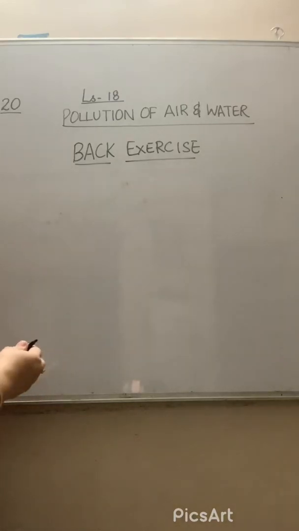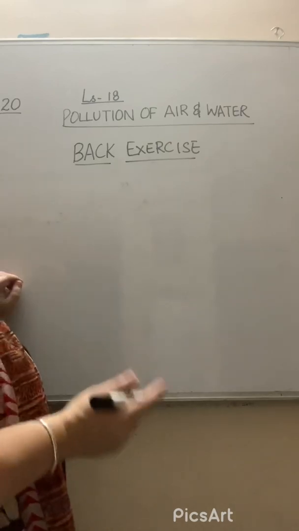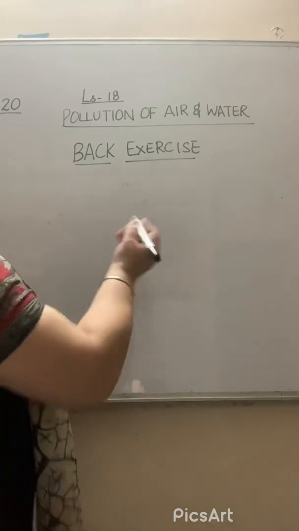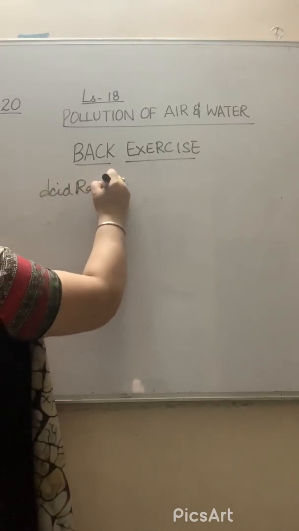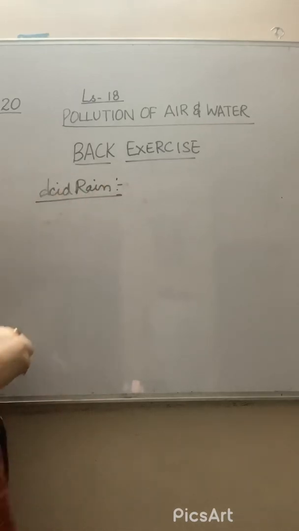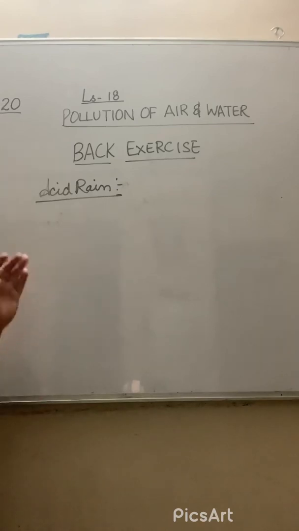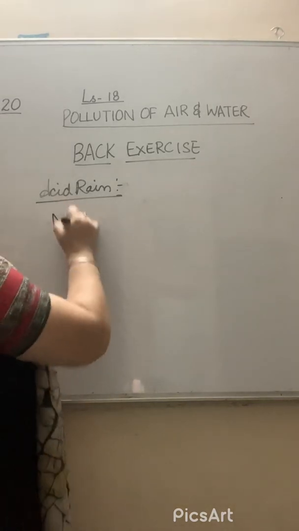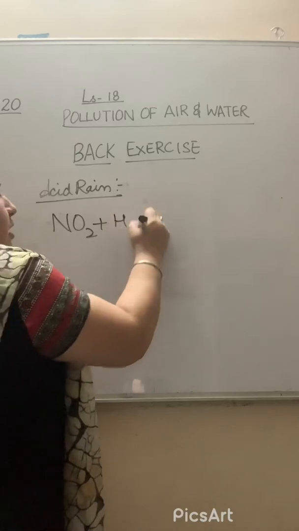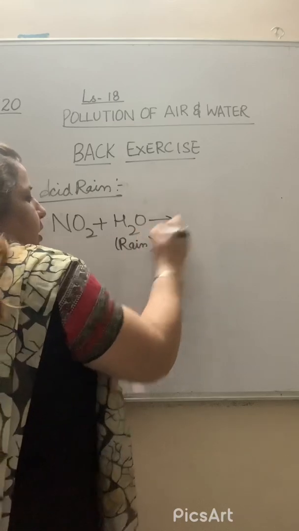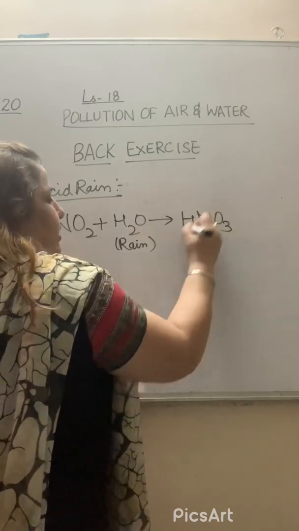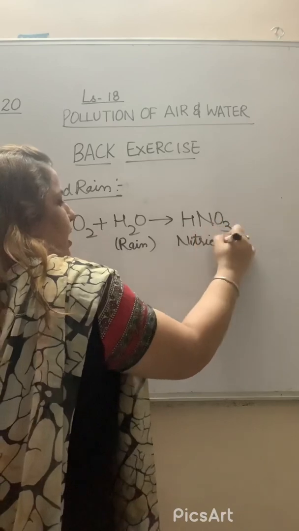Acid rain, first of all, you will write down what acid rain is. Nitrogen dioxide and sulfur dioxide are the pollutants which react with water. What is acid rain? When the amount of acid in the rainwater is in excess, it causes acid rain. So how does acid rain occur? That you already know. When nitrogen dioxide comes in contact with the water in the air, rain, then it will form nitric acid.